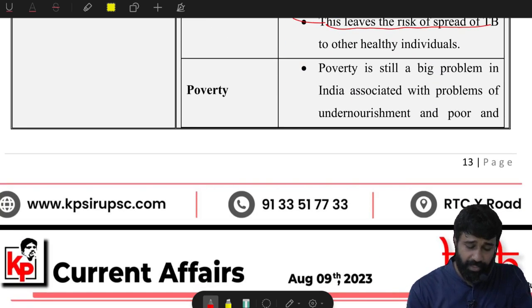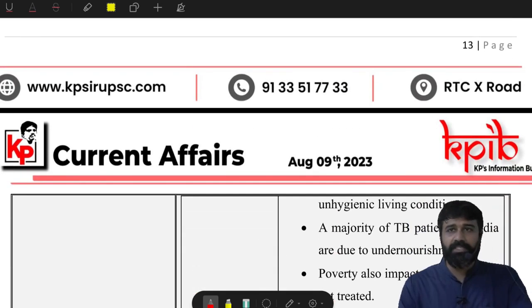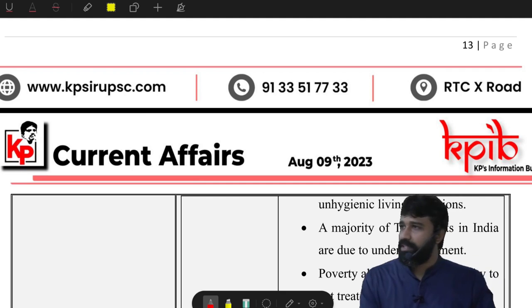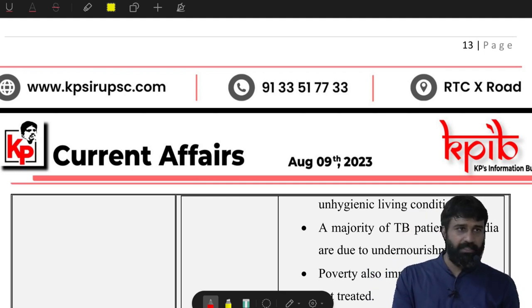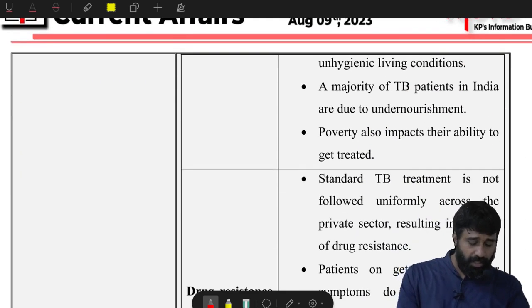Next, the poverty issue, still a big problem. India is associated with problems of undernourishment. 40% of the TB issues is associated with undernourishment, isn't it? Just now we have gone through the statistics.